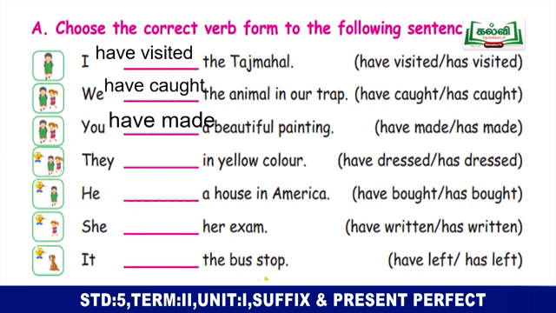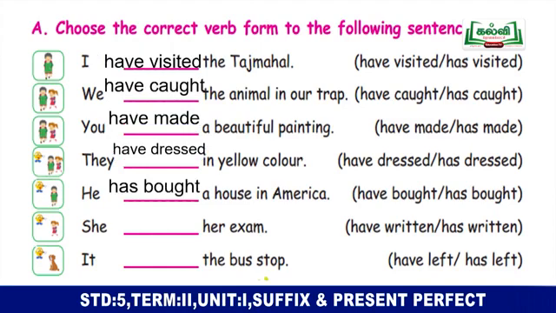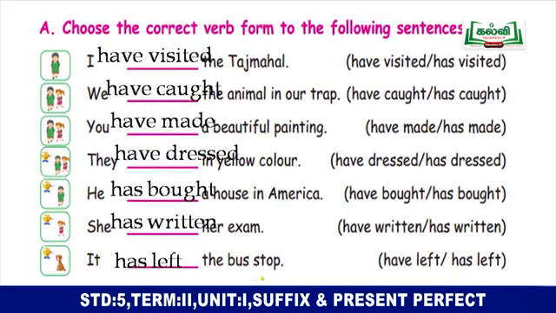They dash in yellow color. They have dressed in yellow color. He dashed a house in America. He has bought a house in America. She dashed her exam. She has written her exam. It dashed the bus stop. It has left the bus stop.